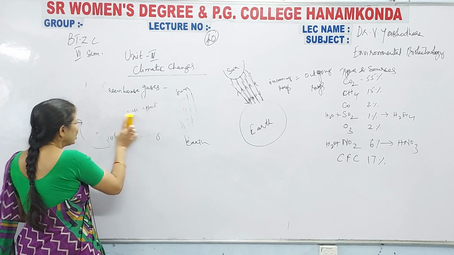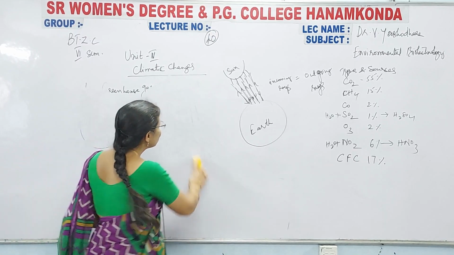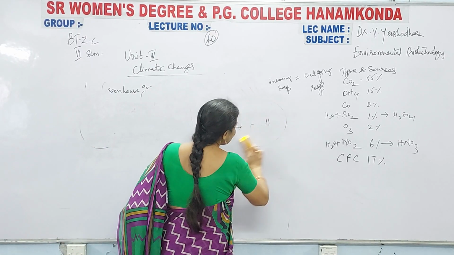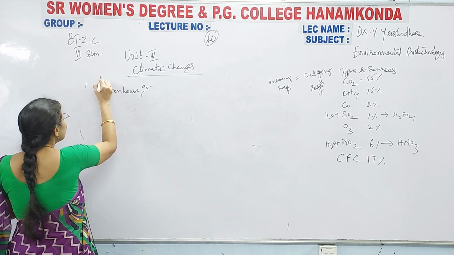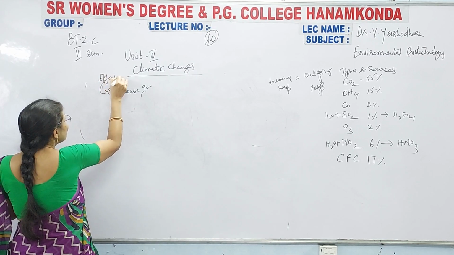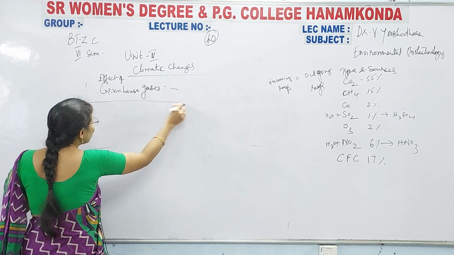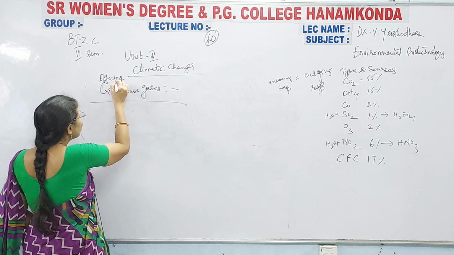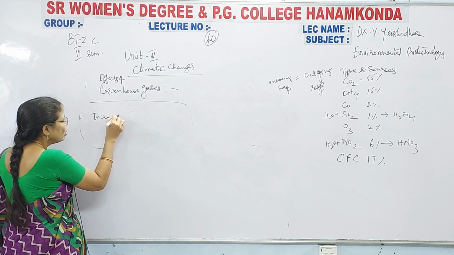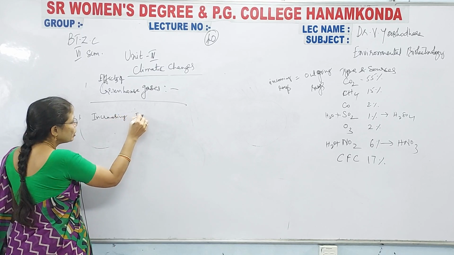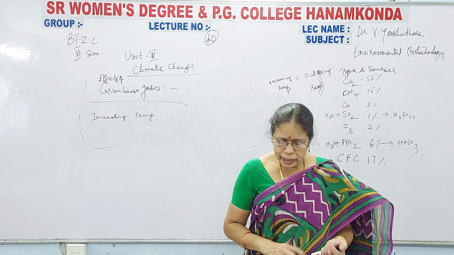గ్రీన్ హౌస్ గ్యాసెస్ ఎఫెక్ట్ ఏంటి? See here. Effects of greenhouse gases. First one is increasing of temperature. What they will do is the increase in temperature.